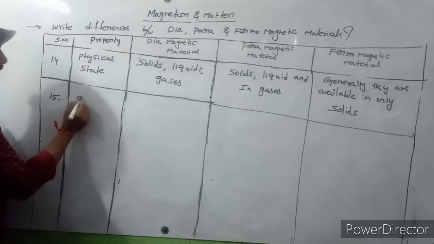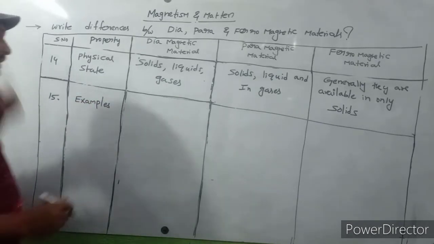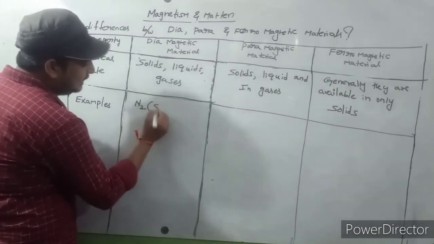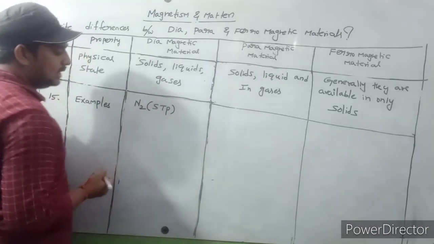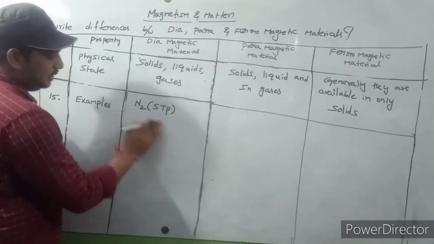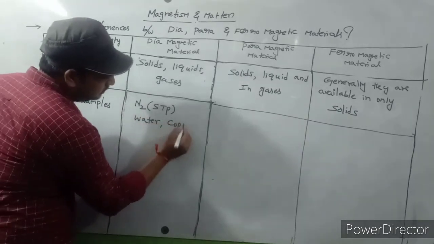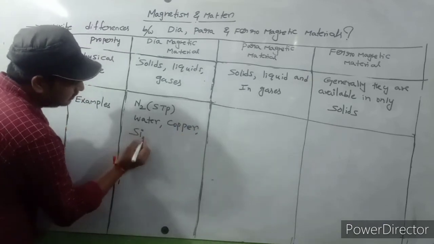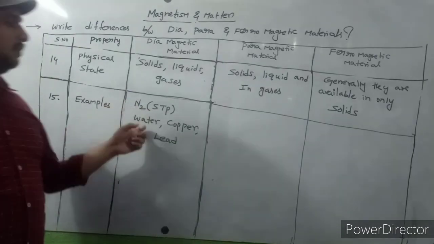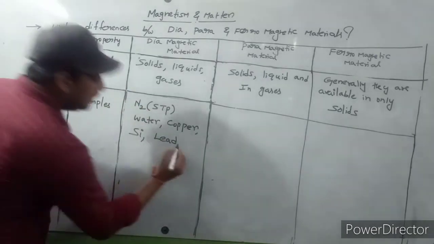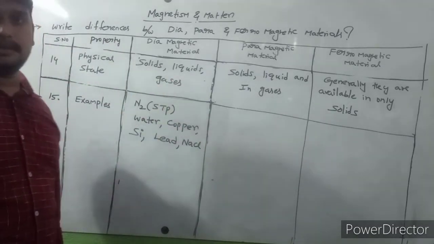Examples. The best examples of diamagnetic materials are nitrogen at STP (standard temperature and pressure), water, copper, silicon, lead, and sodium chloride.